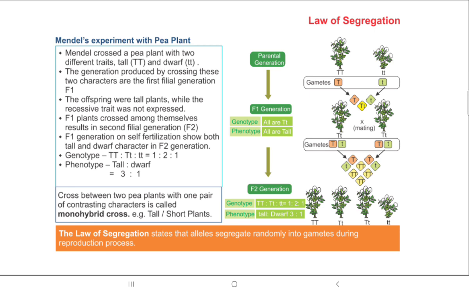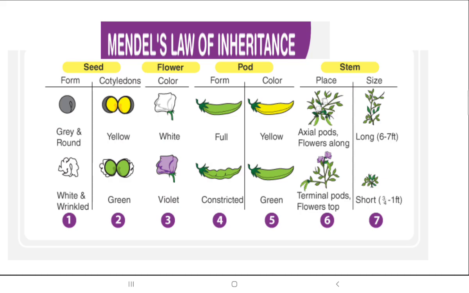Okay, so when both the parents are crossed, the offspring is called the F1 generation. And when you go on with the hybridizing of the two different kinds of offsprings you had, then it is called the F2 generation, where he went on with self fertilization of the F1 generation and acquired the F2 generation. So see, in the F2 generation what is happening?